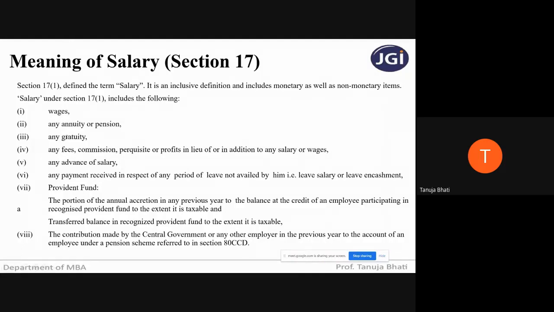Now, what is the meaning of this gratuity, fees, commission, provident fund, leave encashment? I will explain to you in the very next slide. So just remember, salary means all these things. In the very next slide, I'll show you the format of how income from head salary has to be determined, and we will see what each term stands for, what gratuity stands for, what leave encashment stands for, what provident fund stands for. So let us understand.